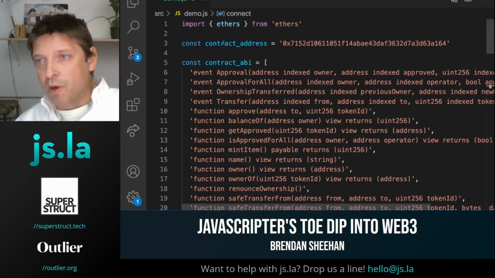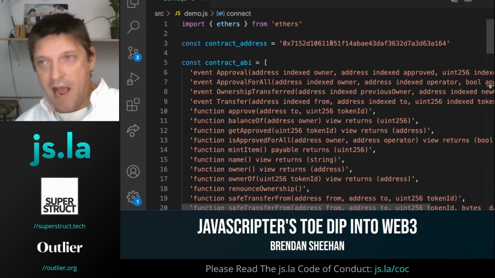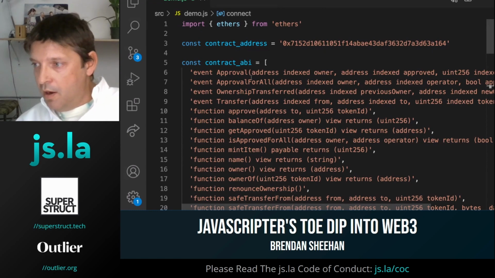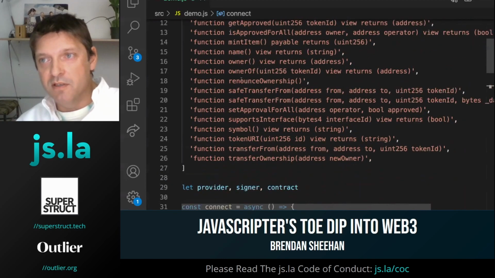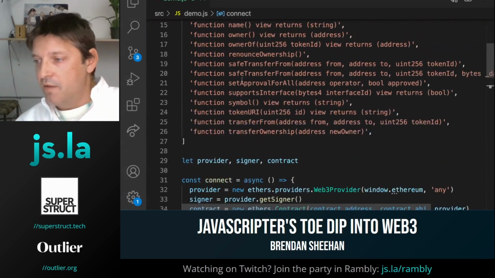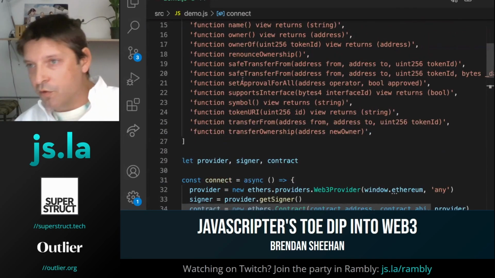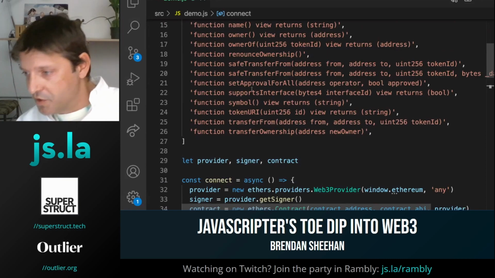Anyway, so the first thing you'll see is we're pulling in Ethers, and Ethers.io is a library for interacting with the Ethereum blockchain. And so we're pulling that in. The next thing we do is we're just defining the contract address, and that's the exact same hash that we see on Etherscan, the contract that we're interacting with. And here's the contract ABI, which is a list of all the events and functions associated with the contract that we need to pull in our front end in order to interact with it.